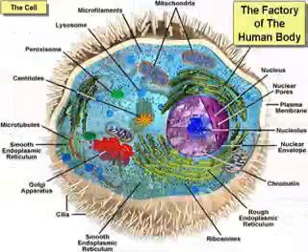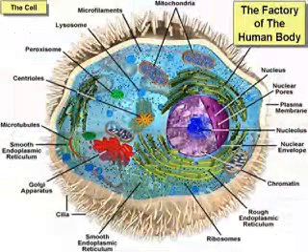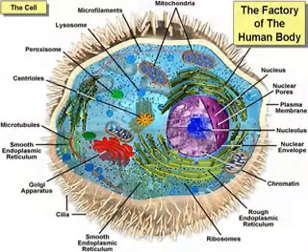Now, it's known for a fact that DNA is found inside the cell, and the cells are the factories of the human body. So this information is found inside the cell, and the DNA can control the production of proteins within the cell.